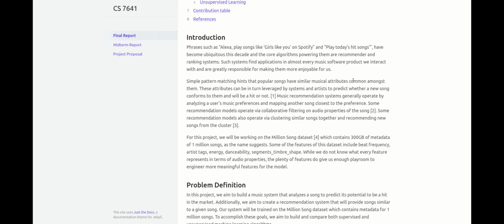For this project, we will be using the Million Song Dataset, which includes 1 million songs and 300 GB of metadata. The dataset includes features such as beat frequency, artist tags, energy, etc. Although we may not know what each feature represents in terms of audio properties, we can use these features to engineer more meaningful features for our model.